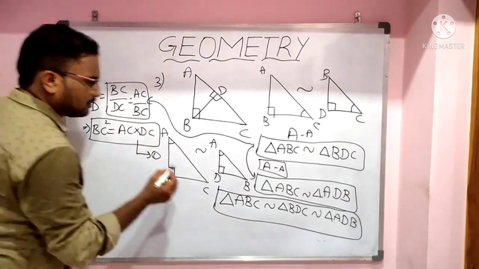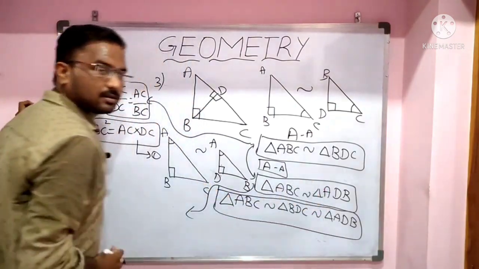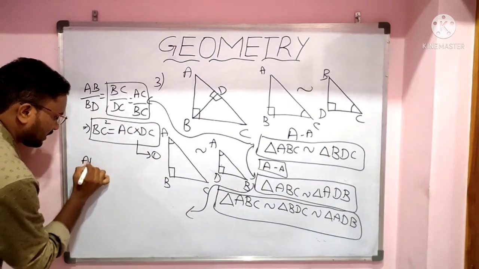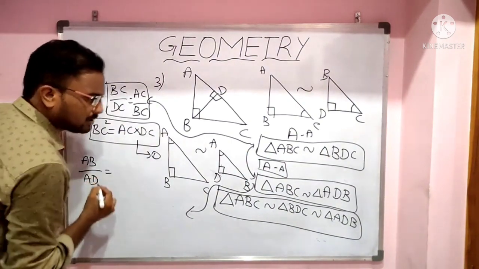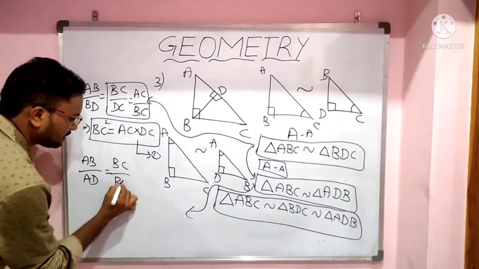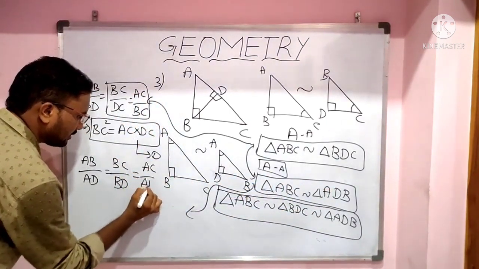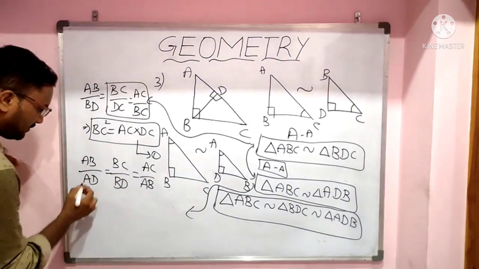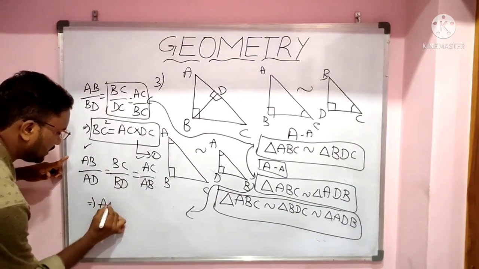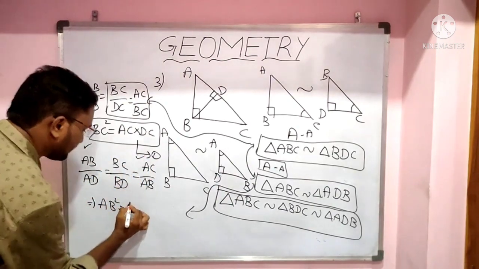Now if I take this triangle, these two triangles are similar. So AB by AD is equal to BC by DB, or BD, is equal to AC by AB. From these, AB square equals AC into AD.